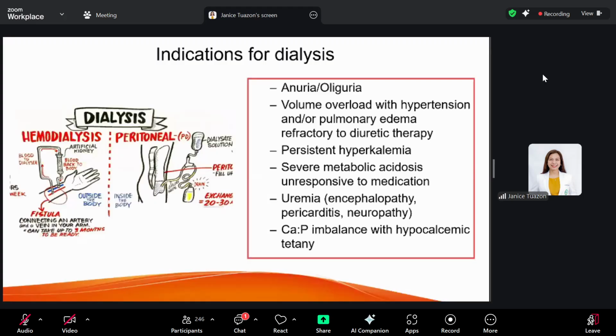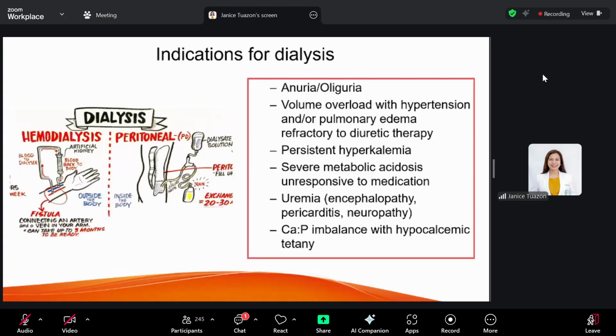Okay, so indications would be patients with anuria or oliguria, volume overload with hypertension or pulmonary edema that is refractory to diuretic therapy, and persistent hyperkalemia. So despite giving your anti-potassium regimen, your resin, your sodium bicarb, your glucose plus insulin, the potassium still does not go down, then it can be an indication for dialysis.